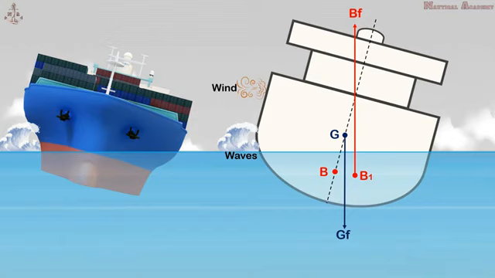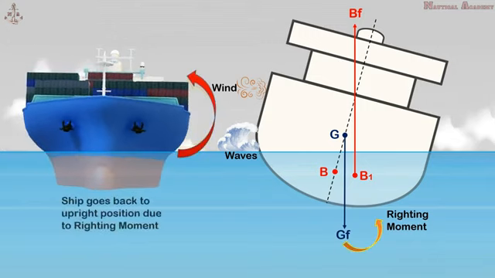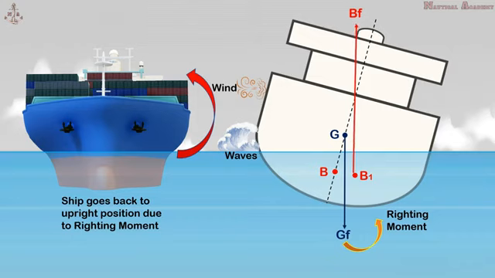Both forces create a couple moment called the righting moment, the effect of which will bring the ship back to its upright position. The point of intersection of the upward vertical line of force through the new center of buoyancy, B1, and the centerline is called the metacenter, or transverse metacenter, symbolized by capital M. The vertical distance from the center of gravity, point G, to the metacenter, point M, is called metacentric height, known as GM. The metacentric height is critical in ship stability.